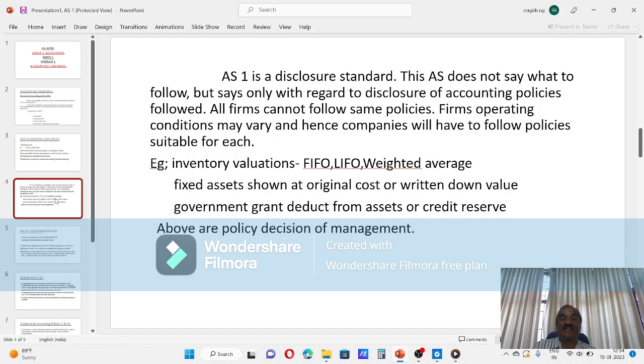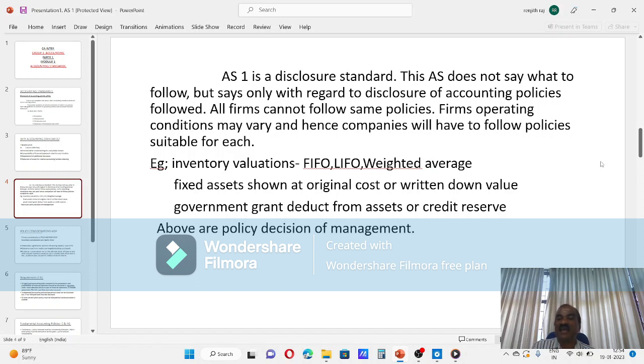Primarily AS1 is a disclosure standard, only disclosure. In certain standards, recognition will be there as well as measurement, disclosure and presentation will be there. Here, only disclosure standard, disclosure alone.